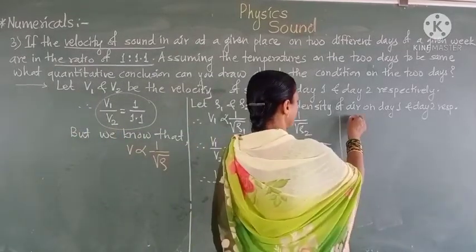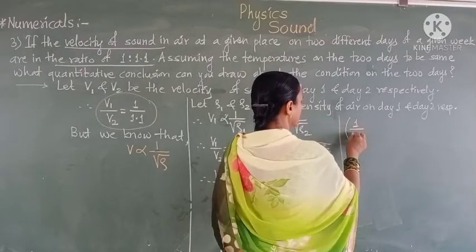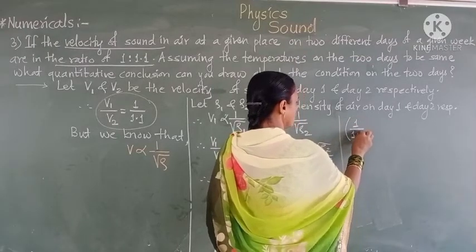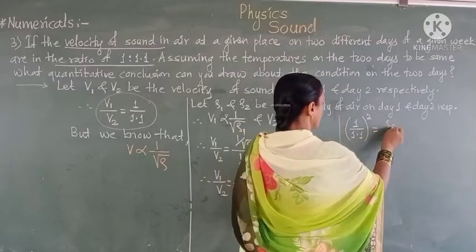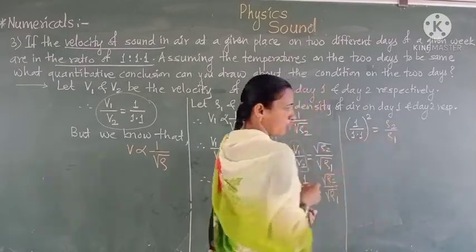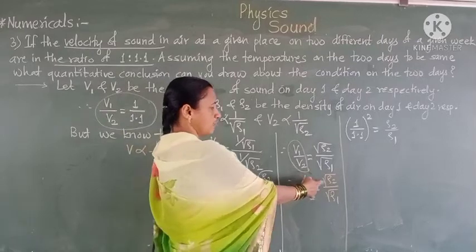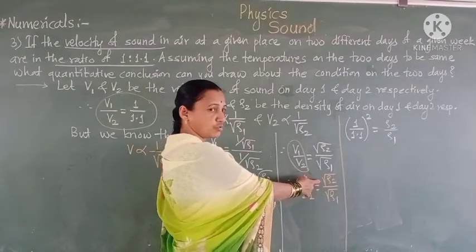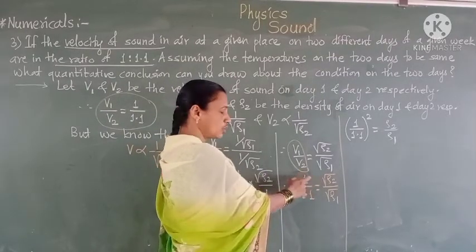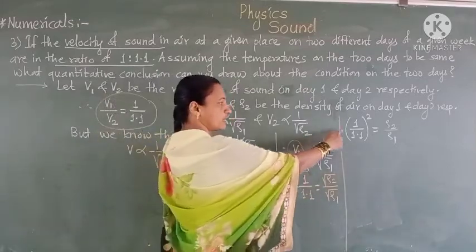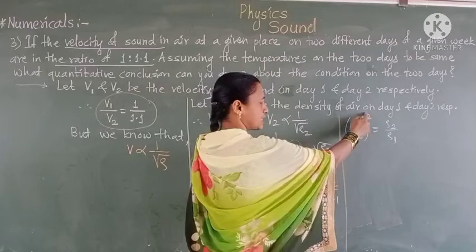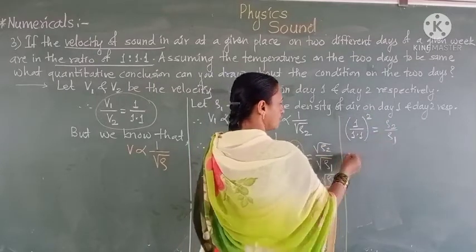When we square on both sides, we get 1 upon 1.1 bracket square, which is equal to rho 2 upon rho 1. For cancelling this square root, we have to square on both sides. Therefore we write 1 upon 1.1 bracket square which is equal to rho 2 upon rho 1.